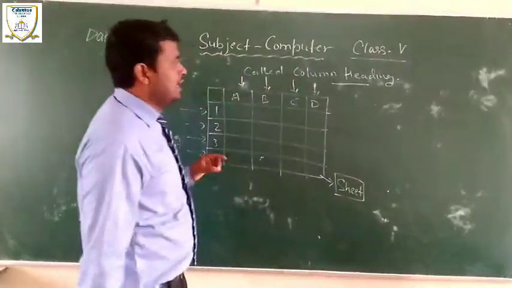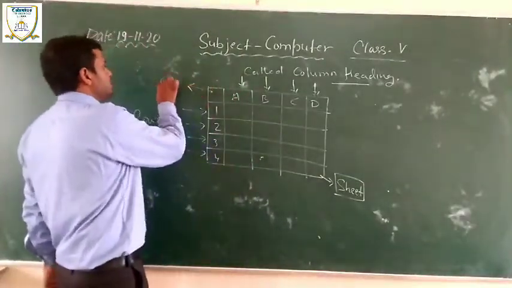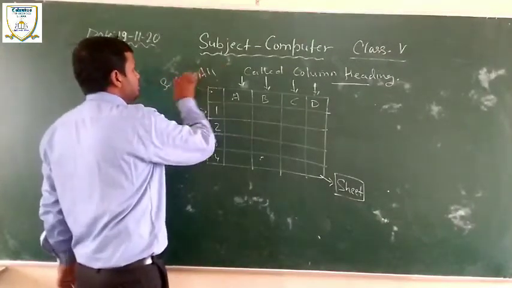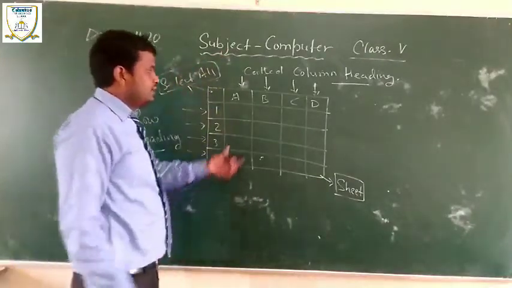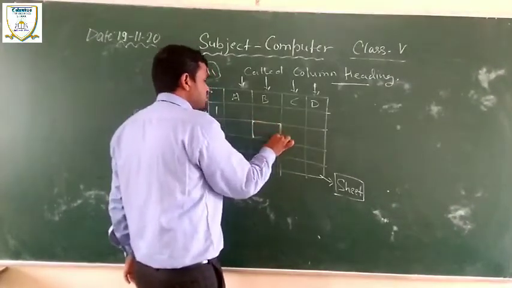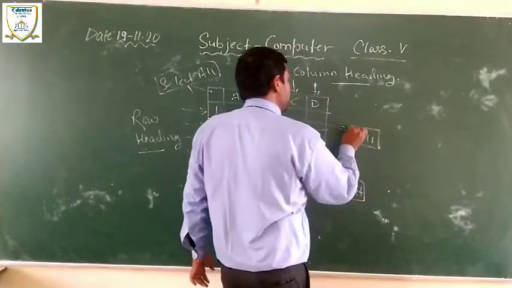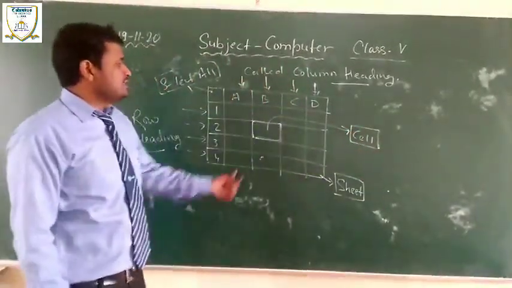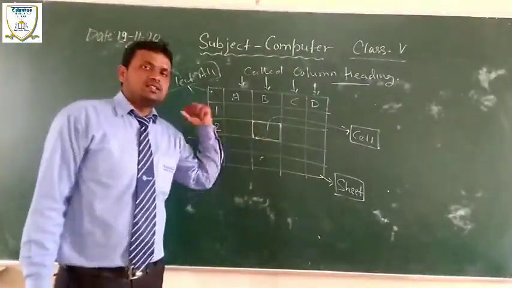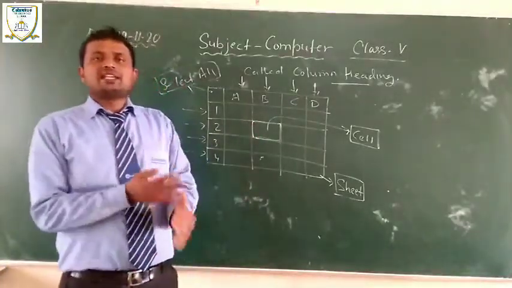Another interesting thing is the Select All portion. This portion is named Select All, and the part where a column and row intersect is called a cell. A cell is an intersecting rectangular part in a spreadsheet. I hope you understand about MS Excel.